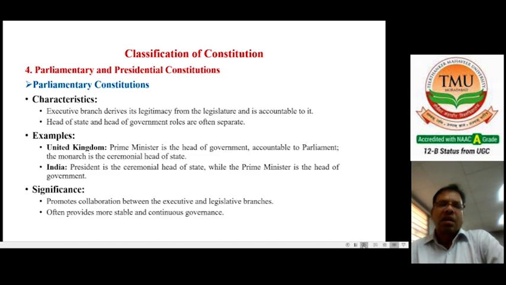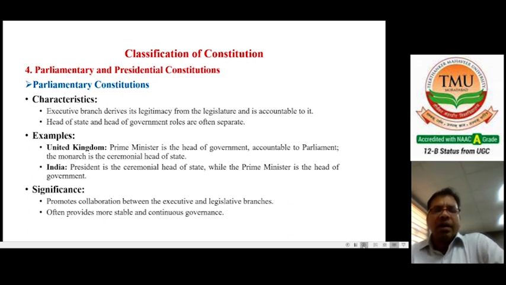Now come to the next classification of constitutions, that is parliamentary and presidential constitutions. First, the parliamentary constitution. In a parliamentary constitution, the executive branch derives its legitimacy from the legislature and is accountable to it. Second, the roles of head of state and head of government are often separated. These are two important features of the parliamentary constitution.